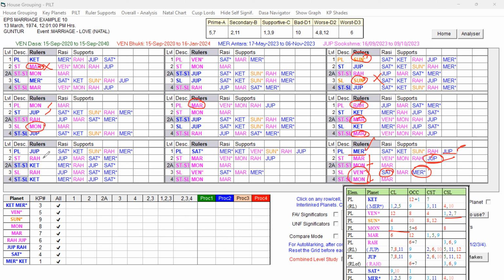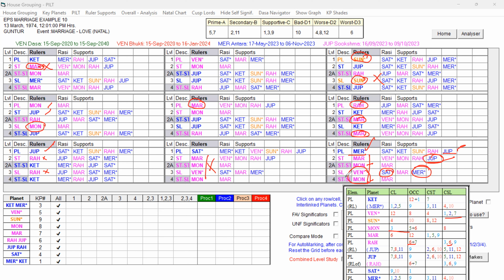And Jupiter, star lord Rahu, sub lord also Rahu. Rahu has unfavorable 6, 6, no? And Jupiter is in the star and sub of Rahu itself. Moreover, our favorable key planet Jupiter itself is playing, but the star lord and sub lord are not good. Saturn itself is not going to be good.